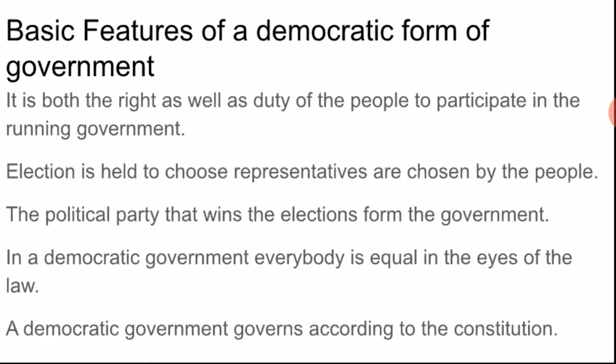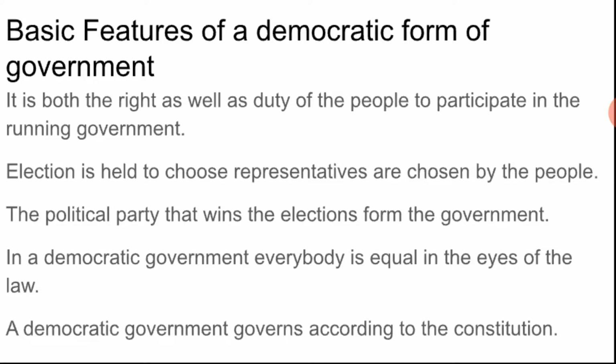In a democratic government, everybody is equal in the eyes of the law. It does not matter whether you are a man or woman, rich or poor, which religion you follow and what work you do. All are treated equally in a democratic government.